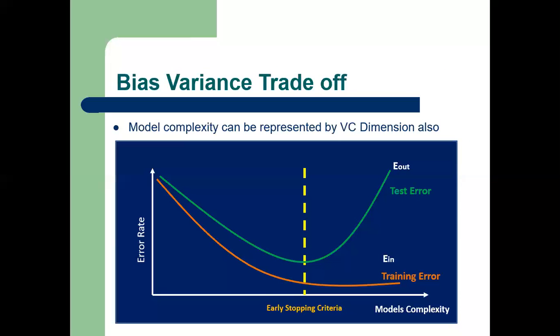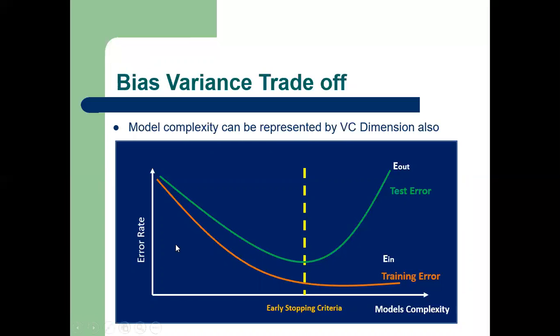The effect of model's complexity is represented here in this figure. This figure explains a very important concept called the bias variance trade-off. The model complexity can also be alternatively represented using another concept called VC dimension.